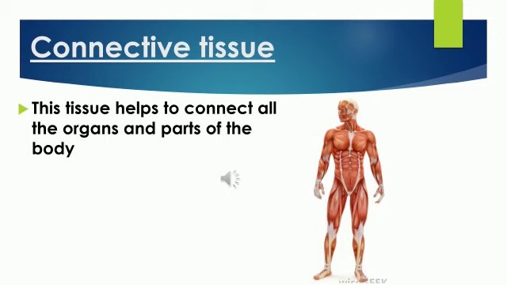Same way, I wanted you to imagine this small scene because there is a link between cement and today's topic. The connective tissue also acts as a binding system for all organs, and this tissue helps to connect all the organs and parts of the body. Let us see what the types of connective tissue are and where they are found.